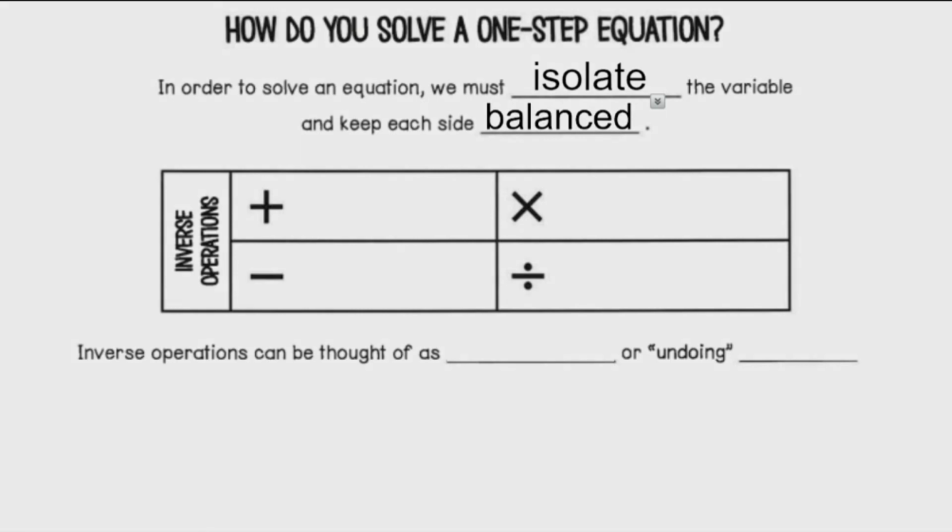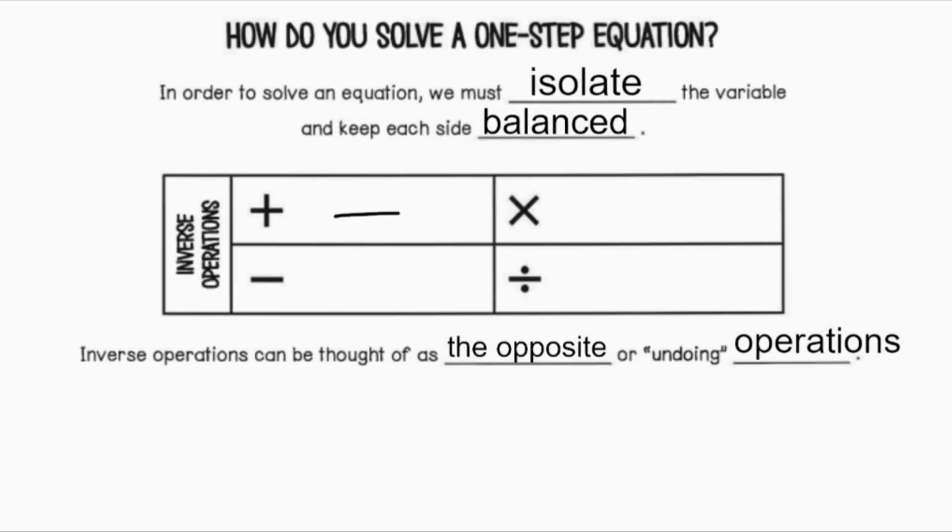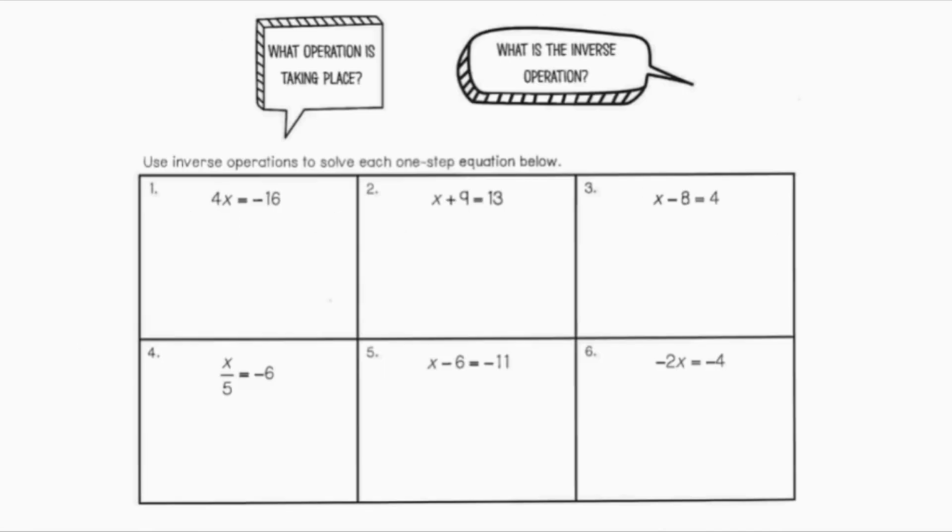Now, in order to isolate my variable, I need to know my inverse operations. So the inverse operation can be thought of as the opposite or undoing the operation itself. If I have addition, the inverse operation would be subtraction. If I have subtraction, the inverse is addition. If I have multiplication, the inverse is division. And if I have division, the inverse is multiplication. So in order to solve equations, you need to make sure you know the inverse operations.